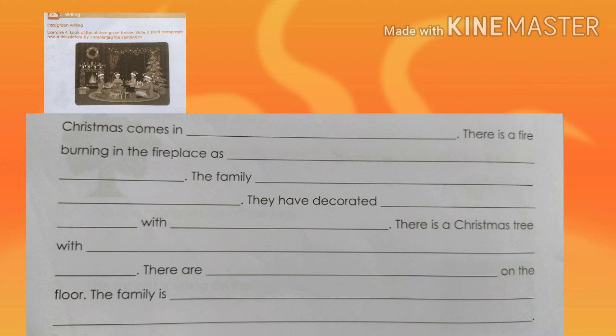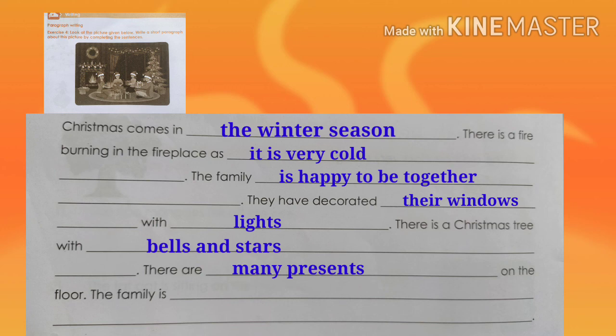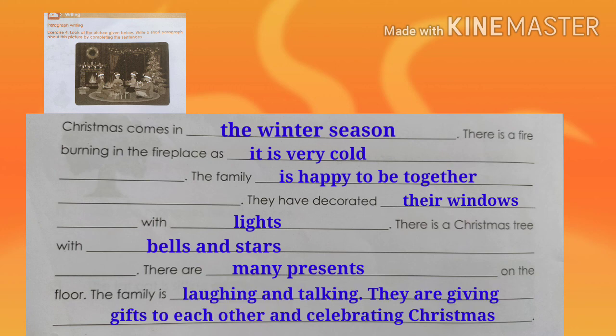Christmas comes in the winter season. There is a fire burning in the fireplace as it is very cold. The family is happy to be together. They have decorated their windows with lights. There is a Christmas tree with bells and stars. There are many presents on the floor. The family is laughing and talking. They are giving gifts to each other and celebrating Christmas.